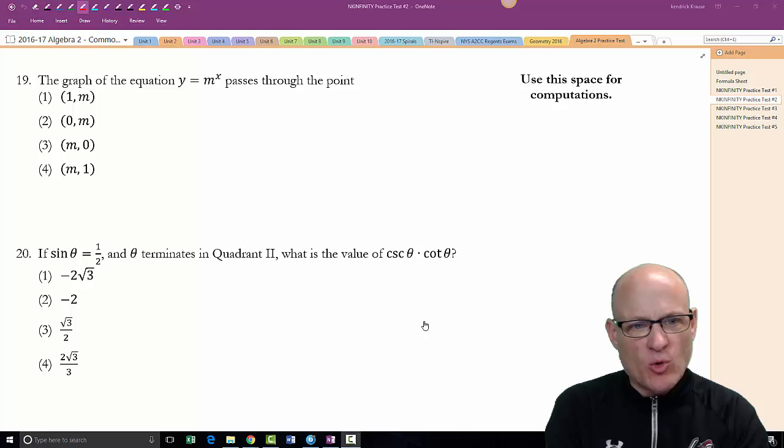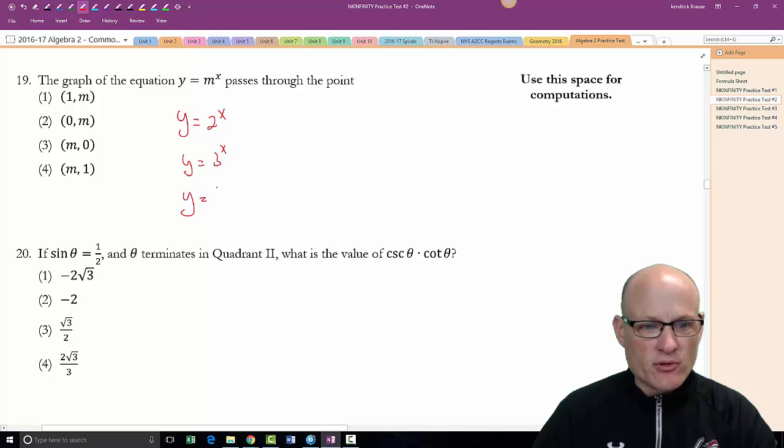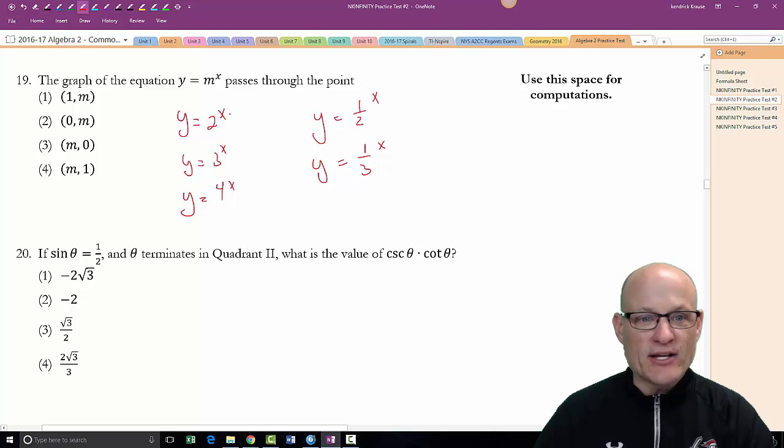So this one's an interesting question. M is just some value, right? So if we use some value, y equals 2 to the x, y equals 3 to the x, y equals 4 to the x, y equals 1/2 to the x, y equals 1/3 to the x, whatever m is, right? So what value do they all pass through is what it's saying. They have to pass through this question.